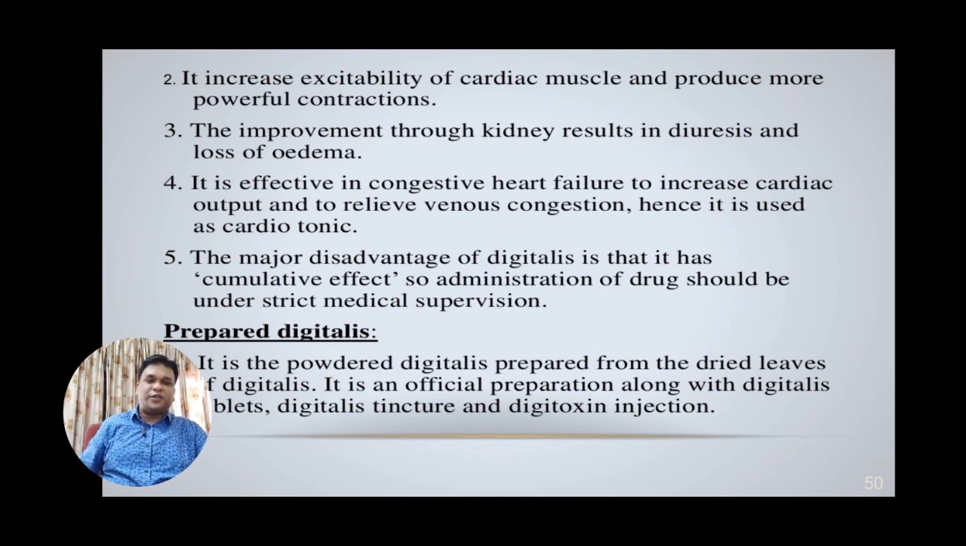There are also some disadvantages with this drug, so it is administered under strict medical supervision.